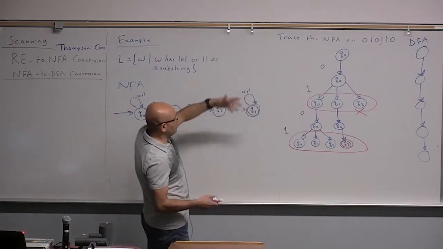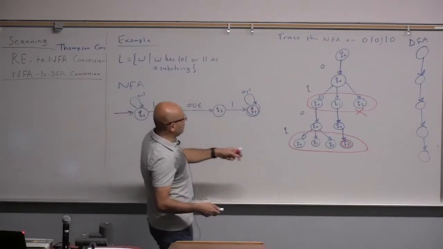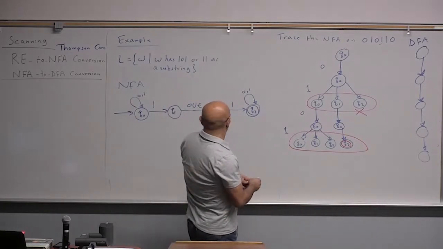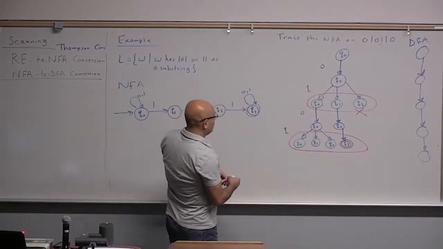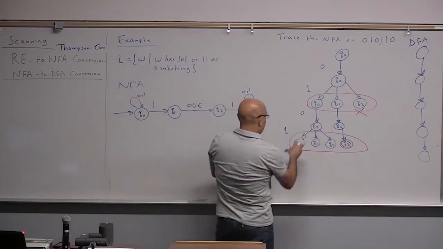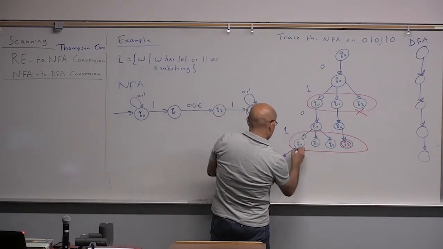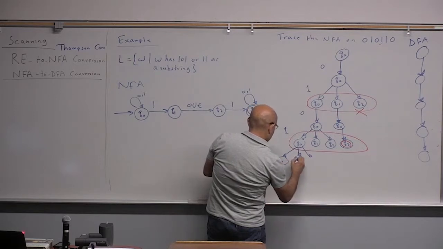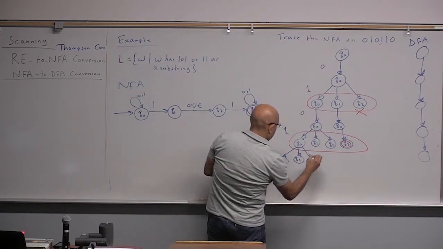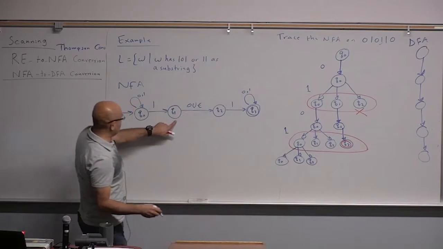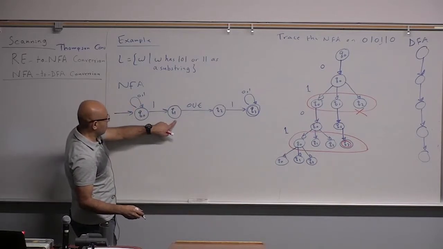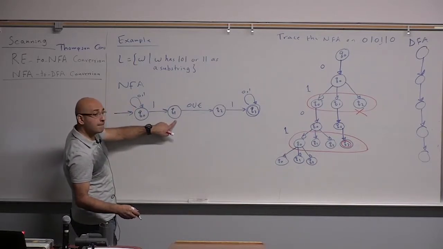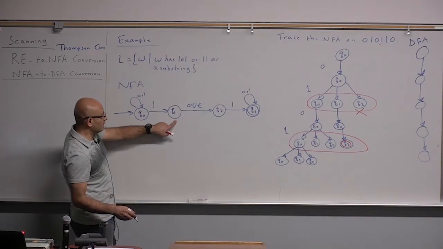Now, if I continue with a 1, Q0 with a 1 will go to, again, it will branch again. Q0, Q1, Q2, and Q1 with a 1. If I get a 1 when I'm in Q1, what will happen?